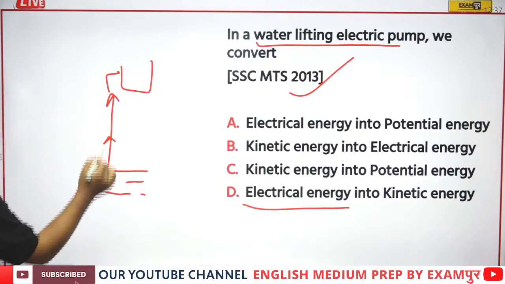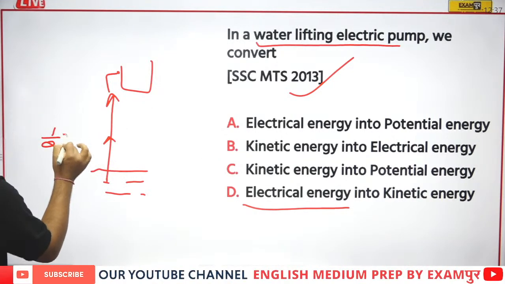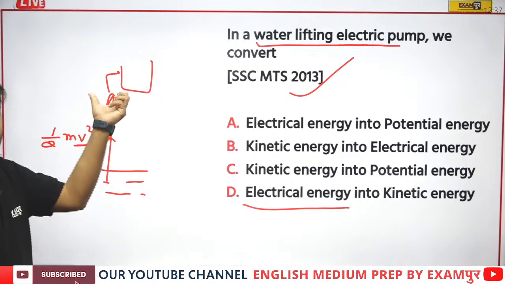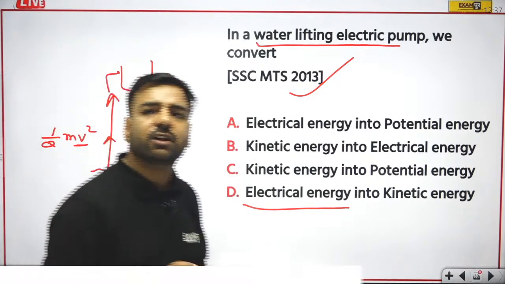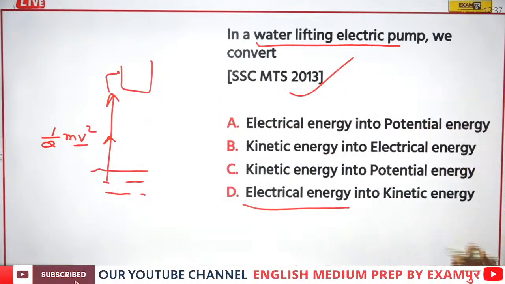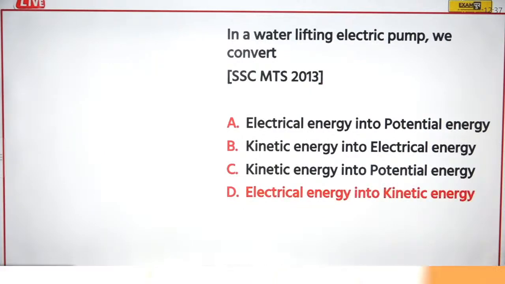Now the second point is, when water is taken upwards, there must be some velocity, right? If I talk about the movement, we can talk about half mv square, there's a velocity. That means we are talking about kinetic energy. So please remember, electric energy is actually converted into kinetic energy. So yes, the correct answer is option D.